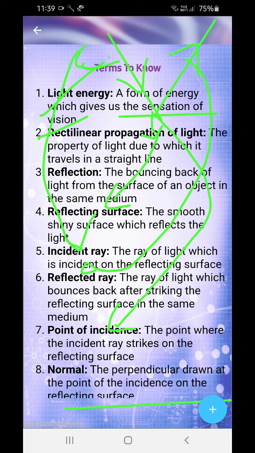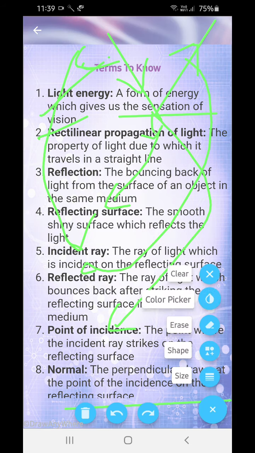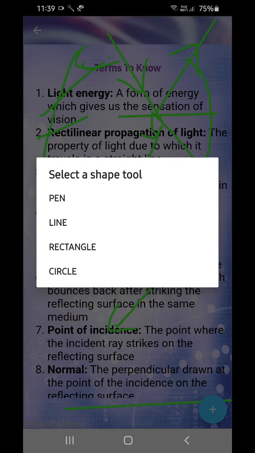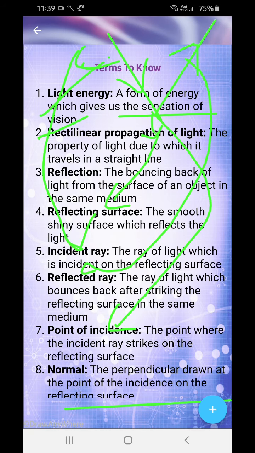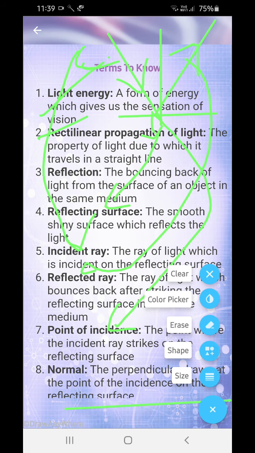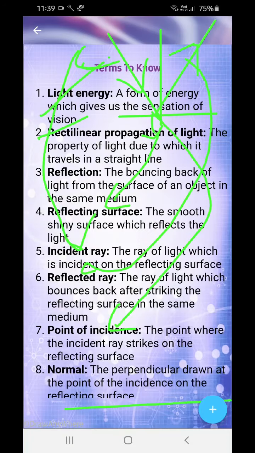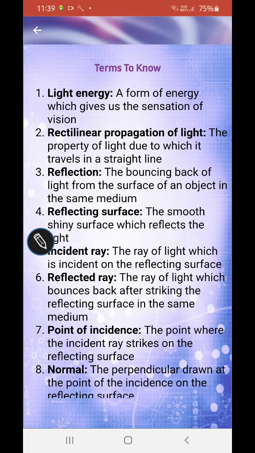And then you have the normal: the perpendicular drawn at the point of incidence on the reflecting surface. Now let me draw the normal once again. This is the normal. So it's perpendicular. This line is known as the normal, the perpendicular drawn at the point of incidence on the reflecting surface.